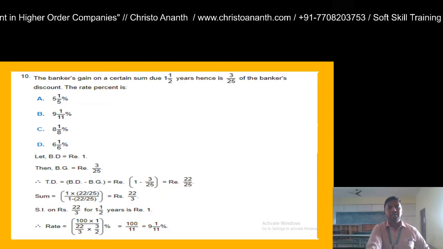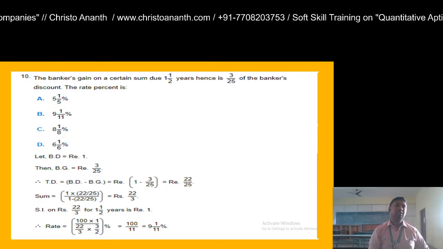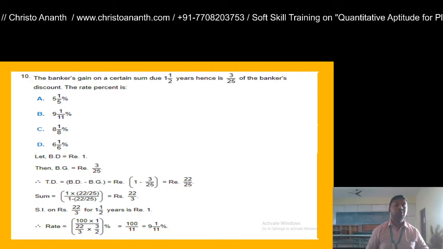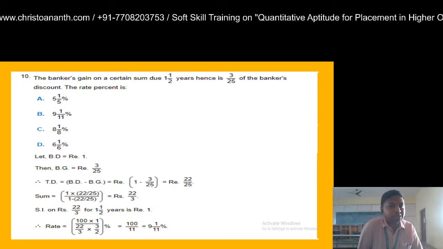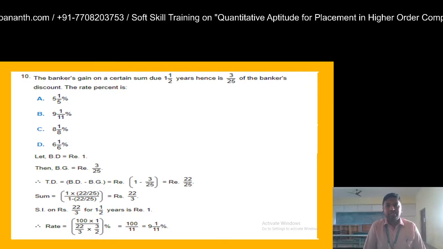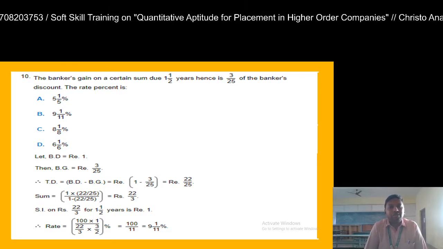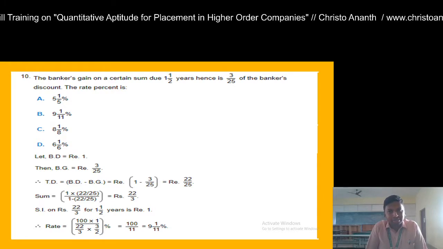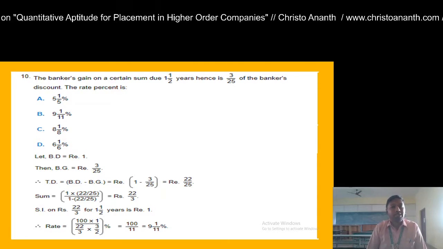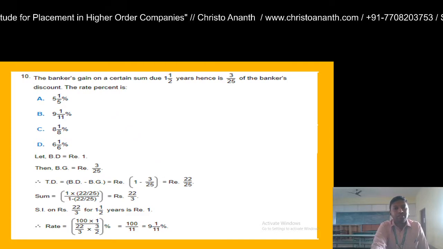Okay, right. So the basic thing is that we first have to know the value of bankers discount. If you can see, in all the problems bankers discount was given. Suppose it is not given, you are going to assume the value of bankers discount. For this case, you are going to assume the value of bankers discount, which is 1.